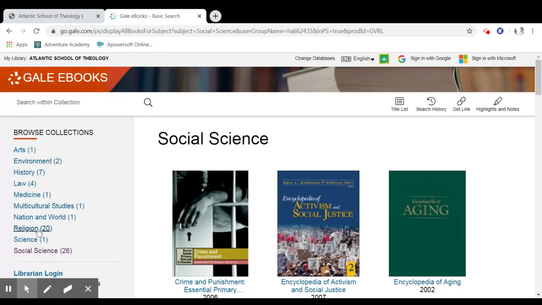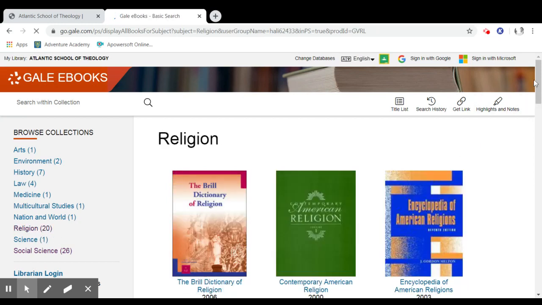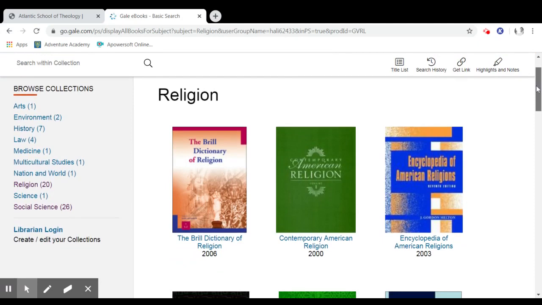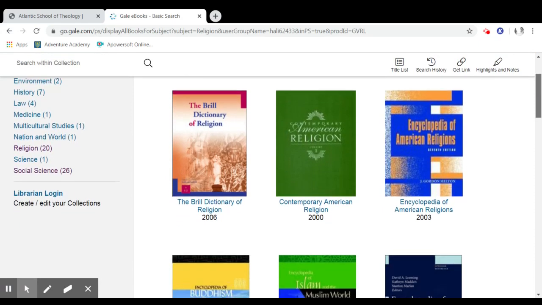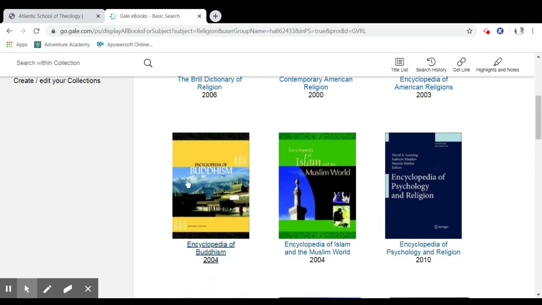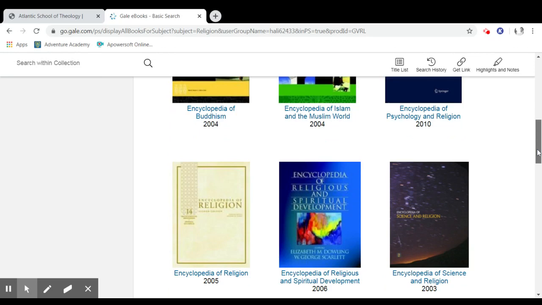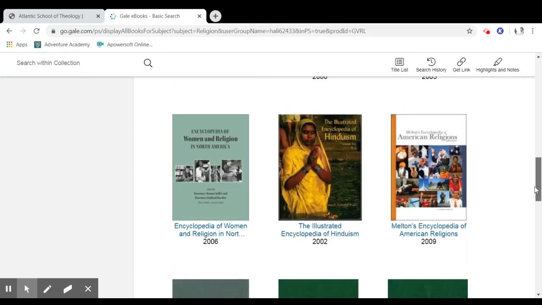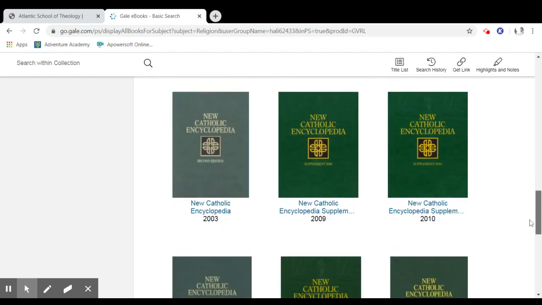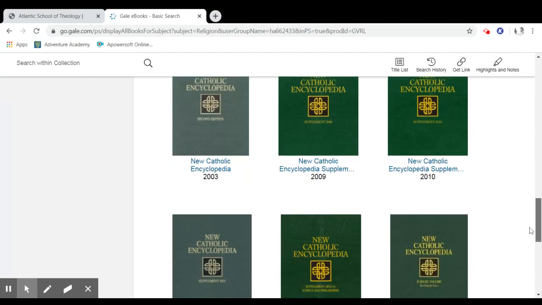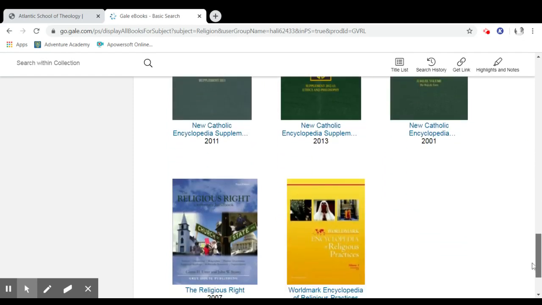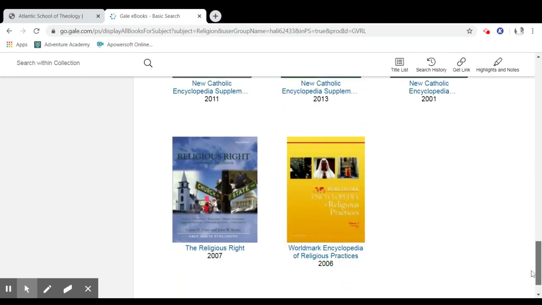We'll go to the religion one, the second largest collection here. So you have access to all of these reference materials here. Dictionary of Religion, Encyclopedia of American Religions, Buddhism, Islam, Encyclopedia of Psychology and Religion, Women in Religion. Then the New Catholic Encyclopedia, Religious Right, Encyclopedia of Religious Practices.